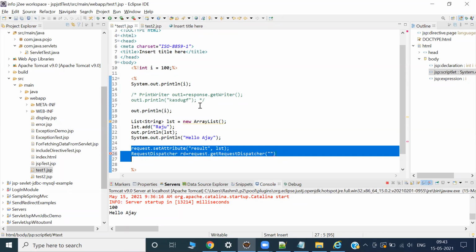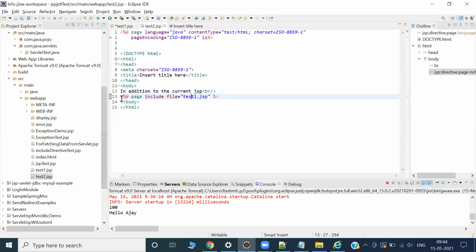Suppose I want to get all the color combination, all the set. Let's say that set is available in a particular JSP. Then I will include that whole JSP. Don't confuse it with import. Import is a different thing. I will use include.